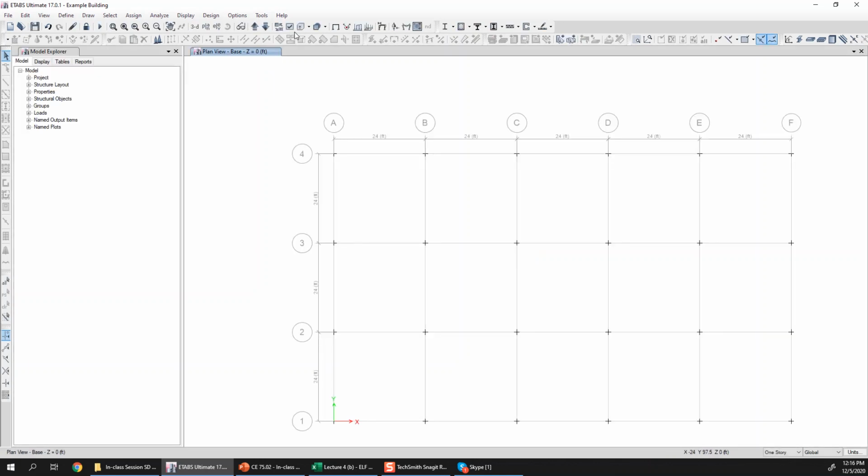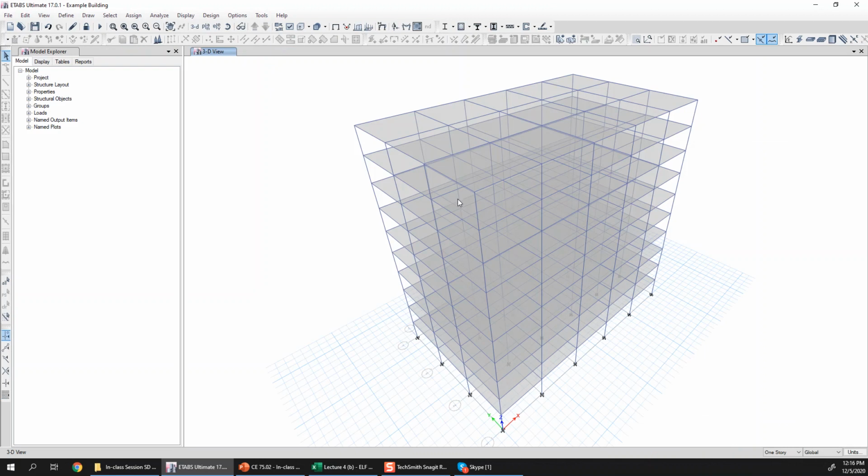So it is a regular kind of a building. I deliberately use just a regular building because the modal properties will be simple and easy to explain. But for real structures, you may have coupled modes, but the basic idea will be same.